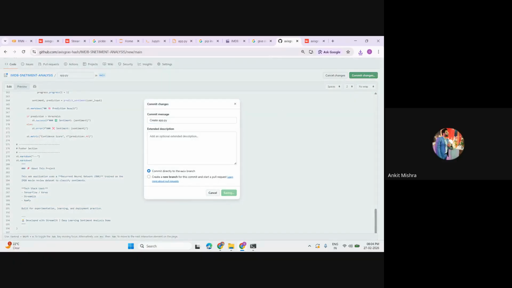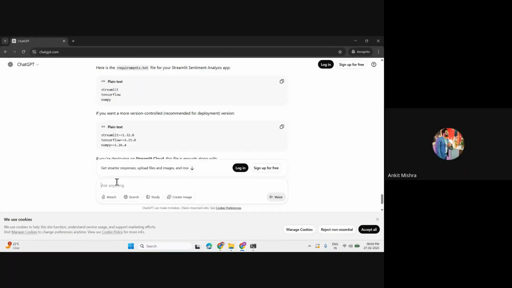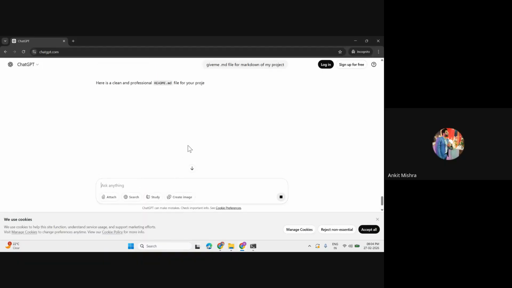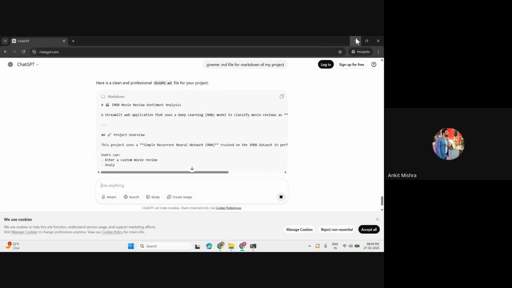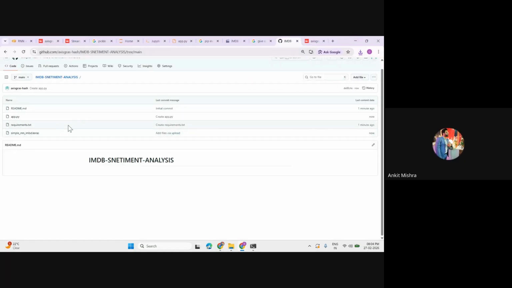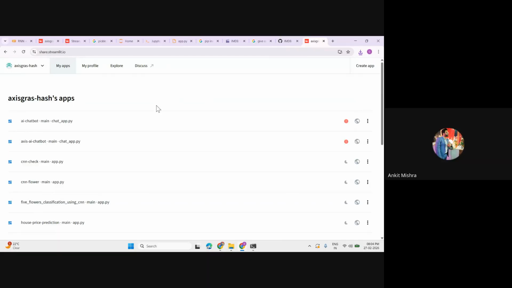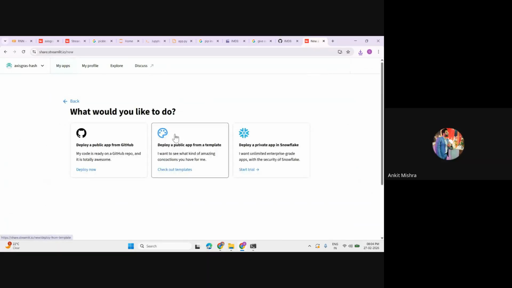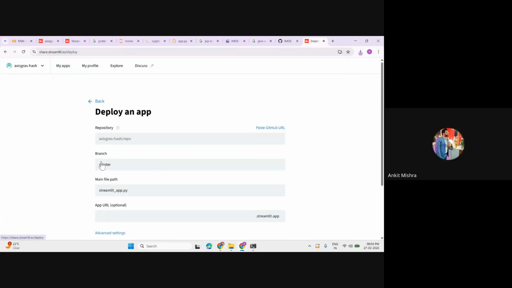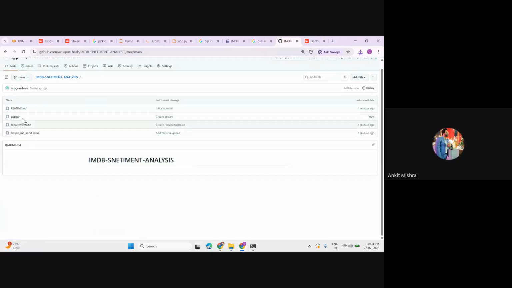Okay. And in parallel, I'll just go to GPT and I'll just say, okay, give me a .md file, the markdown file, for my project. Okay, this helps new users to understand what exactly this project is. Okay, and whenever you are working on any project now, you can take a reference from any of the GPTs or Gemini, and you have to do that, right? Because we don't want to waste time on all these things, right?